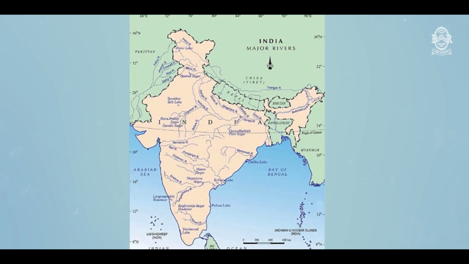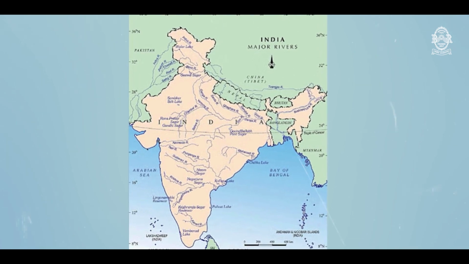Now Sapta Sindhava. Till very recent past, let me be very frank with you, I was under the impression that it is Sindhu, Saraswati and the 5 tributaries of Sindhu. But when I studied this, it became clear that in Rigveda, when they talk about Sapta Sindhava, it is Saraswati and its 7 tributaries.